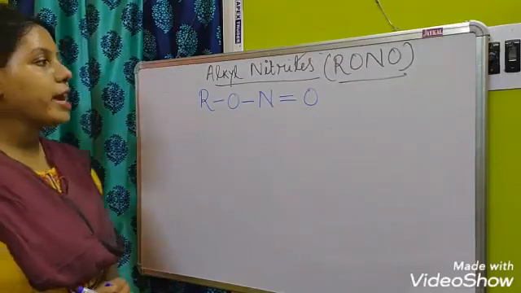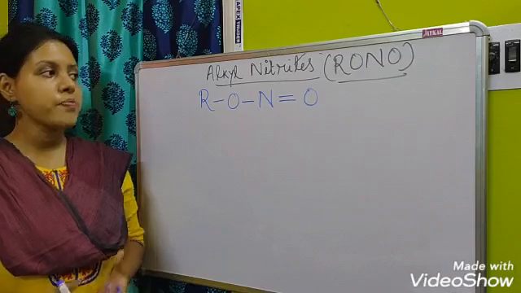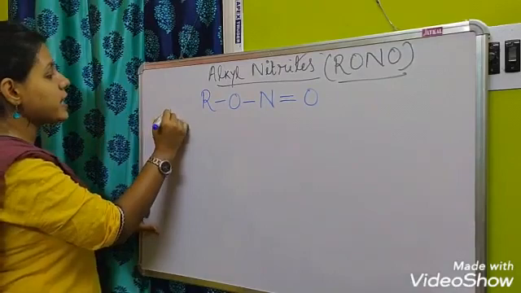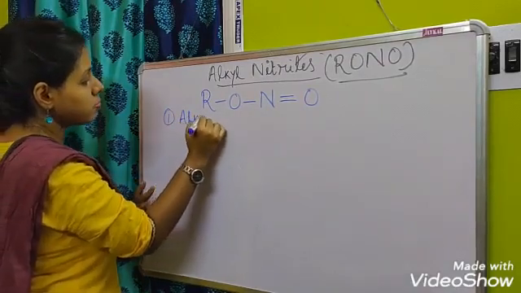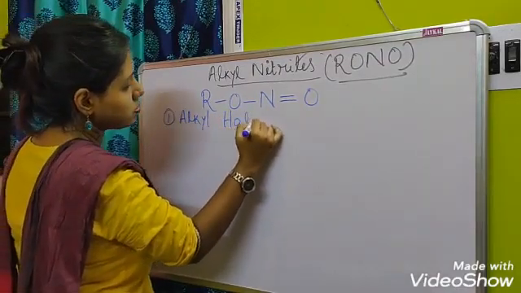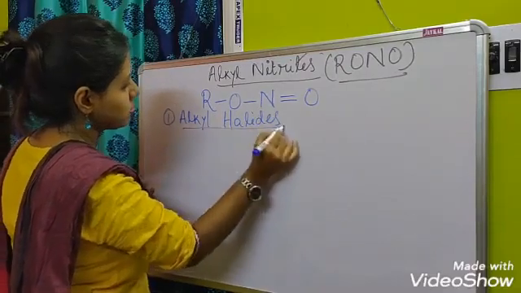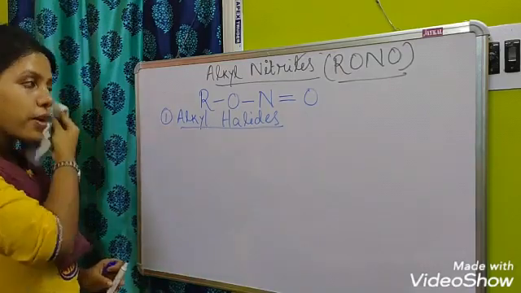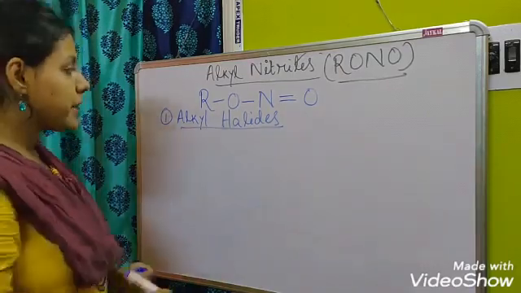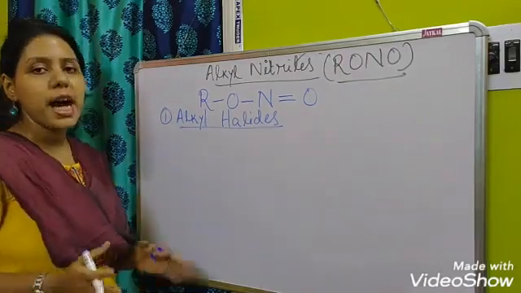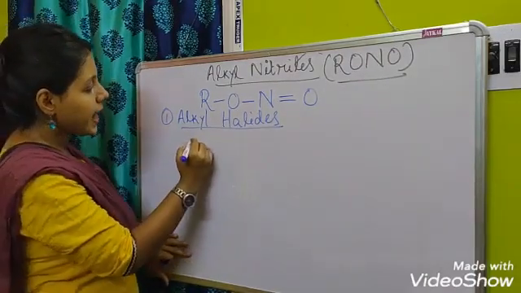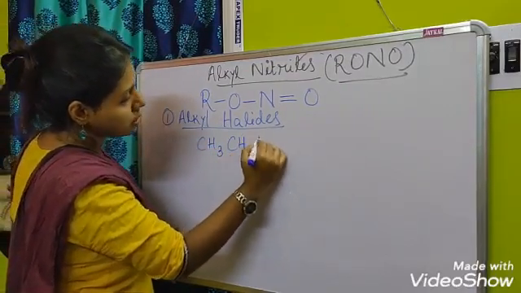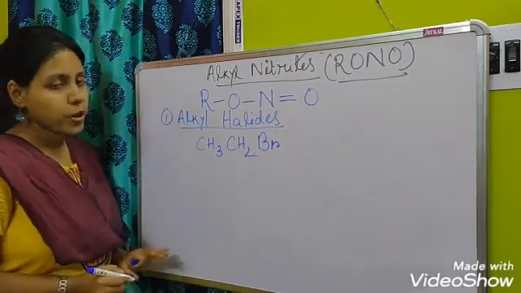Now how can we prepare alkyl nitrites? There are different methods of preparation. The first method is from alkyl halides. How can we prepare alkyl nitrites from alkyl halides? First we take a primary alkyl halide, that is CH3CH2Br.